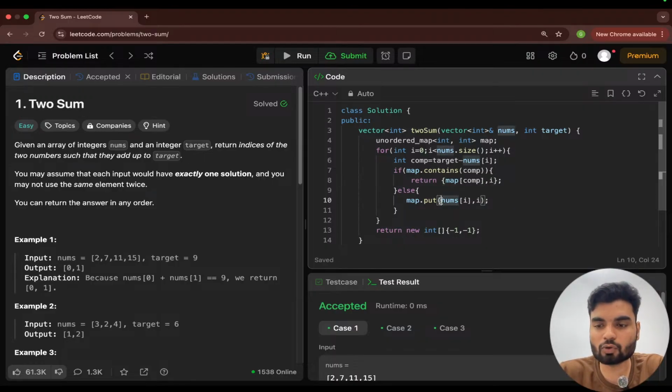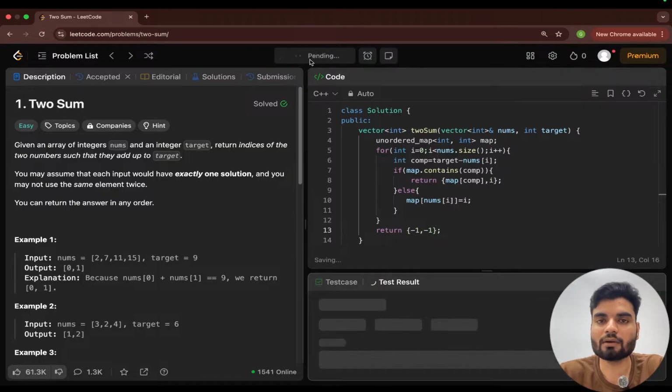And similarly, you don't have a put method here, you will just directly put like you're assigning a value to an array, in that same way, by using the square brackets. And also you will not return like this here, and the rest of the code will be the same here as well. So I hope this will work. I have written everything correctly.